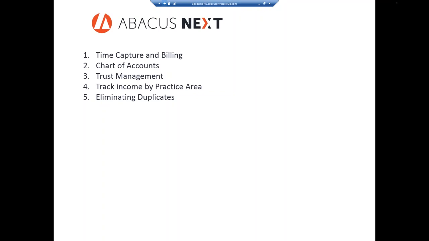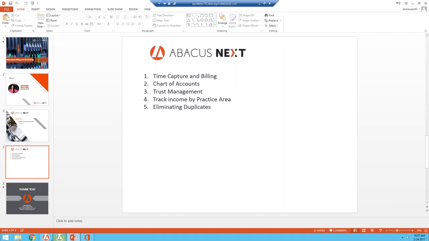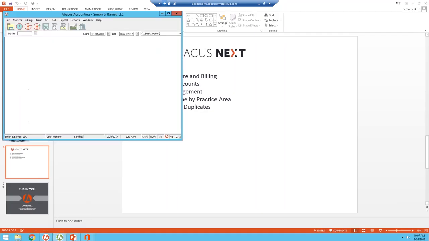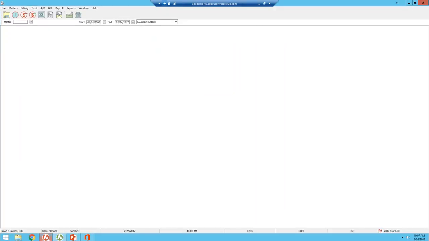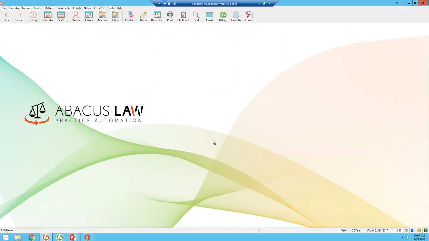You can also support management decisions by providing up-to-the-minute and second snapshot reports on your firm's clients, matters, and financial reporting, as well as having an integrated case management side of the program. To get started, we're going to go over time capture and billing. I'm going to show you a few tips and tricks and how Abacus Billing and Accounting captures time.